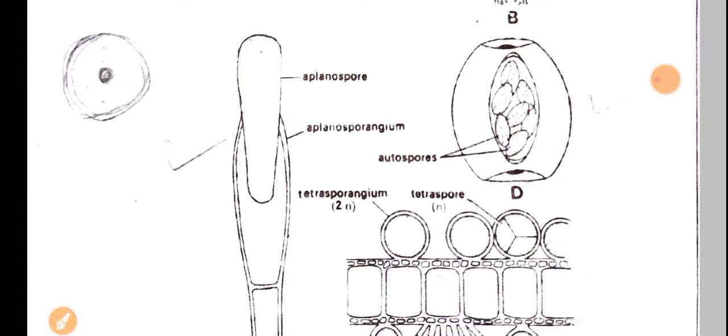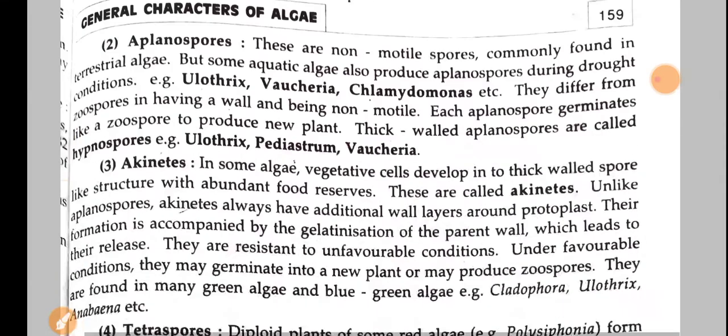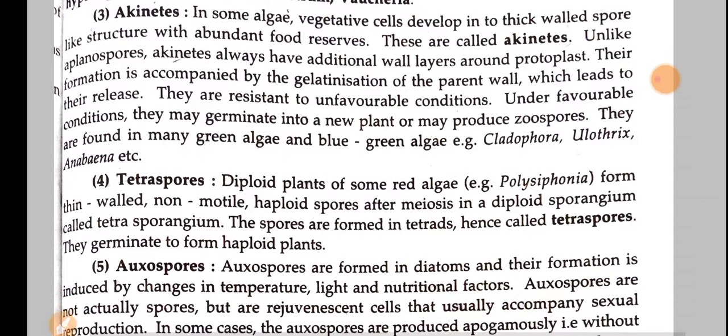Okay, so next move to the akinetes. Akinetes are also a kind of spores, and in some algae vegetative cells develop into a thick walled spore, and these thick walled spore-like structures store abundant food reserves.